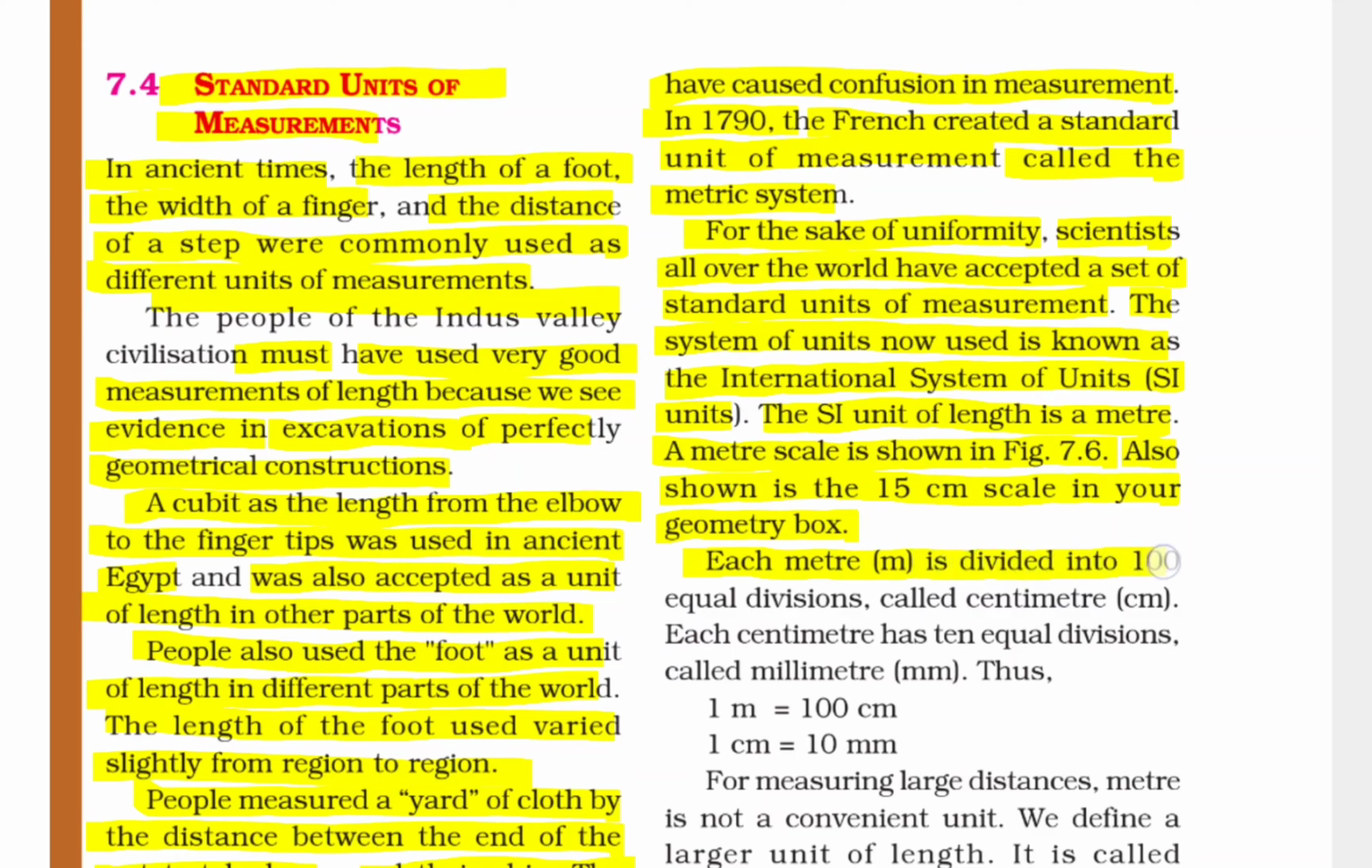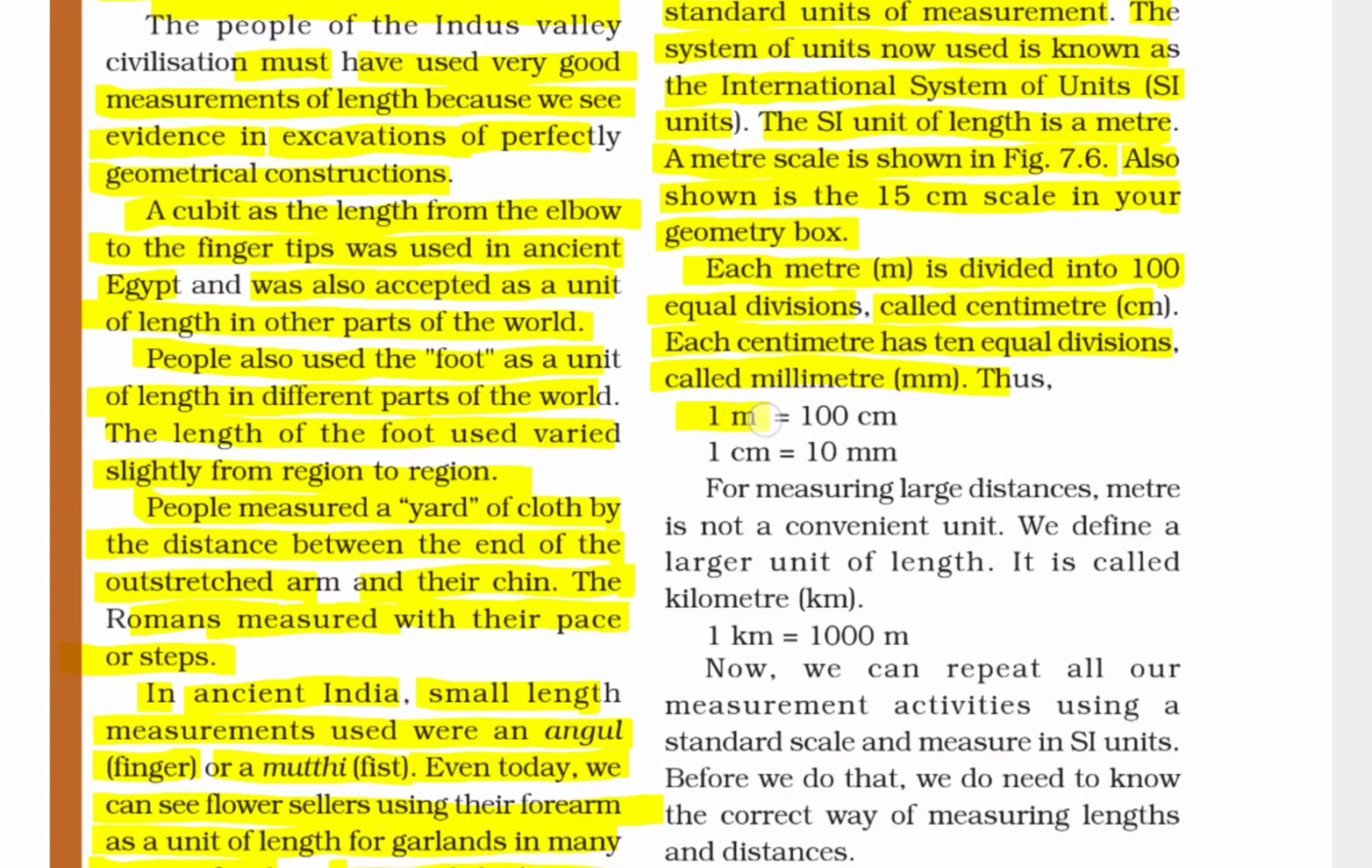Each meter is divided into 100 equal divisions called centimeters. Each centimeter has 10 equal divisions called millimeters. Thus, 1 meter is equal to 100 centimeters and 1 centimeter is equal to 10 millimeters. For measuring large distances, meter is not a convenient unit. We define a larger unit of length. It is called kilometer. 1 kilometer is 1000 meters.